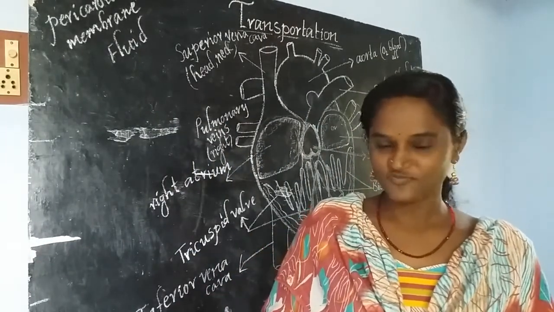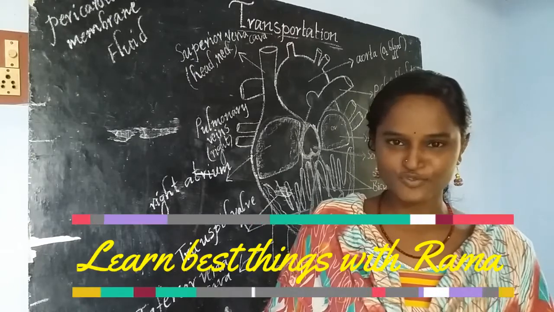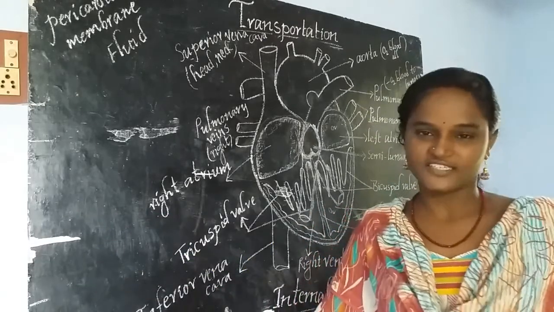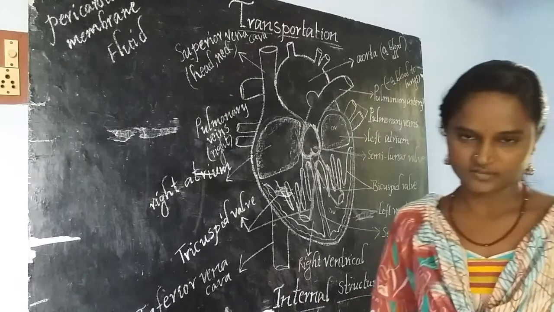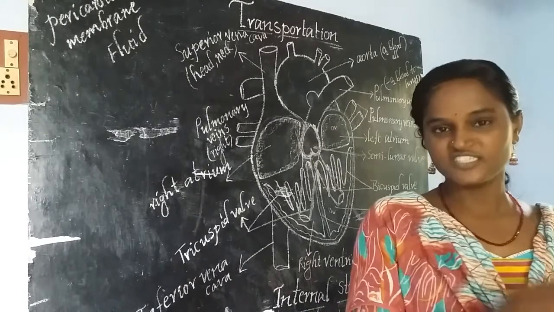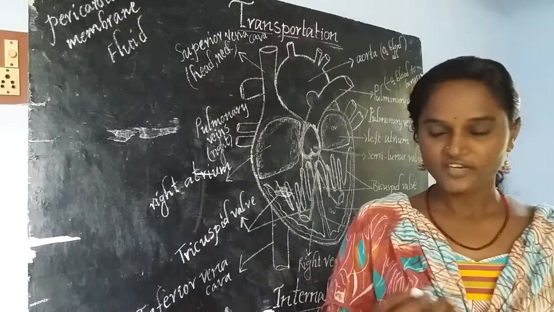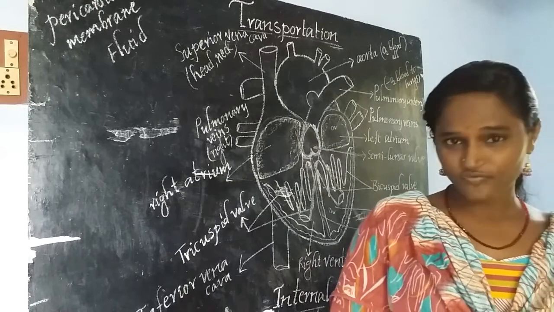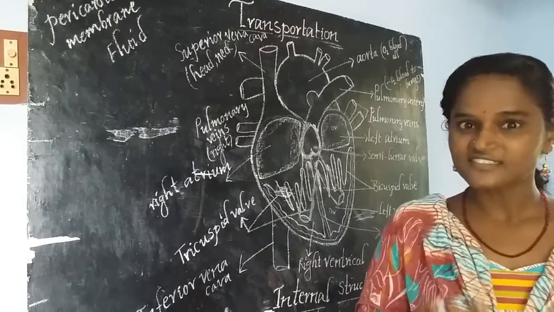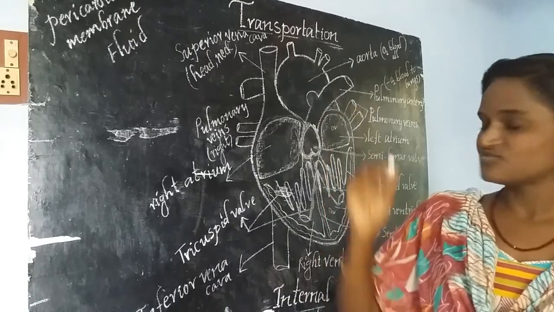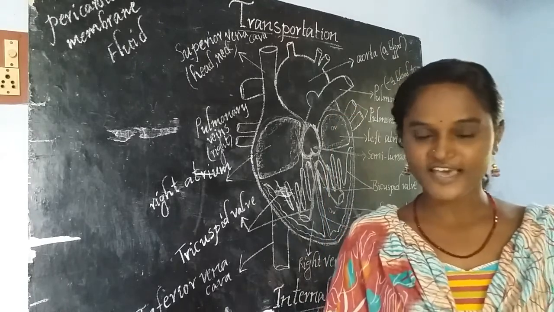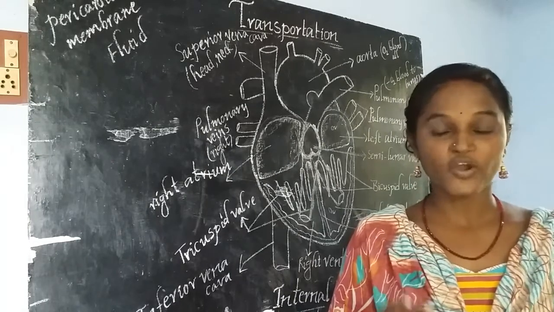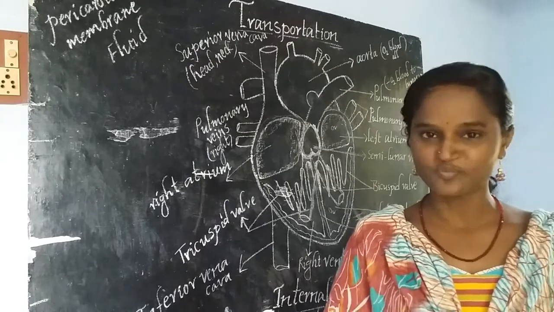Children, today we are going to discuss another new topic in transportation, that is the structure of the heart. Okay, the structure of the heart, the external structure and internal structure of the heart. And we also discussed in the previous video, transportation is one of the important organ systems. This transportation, which is also called the circulatory system, is a very important organ system of the entire human body.